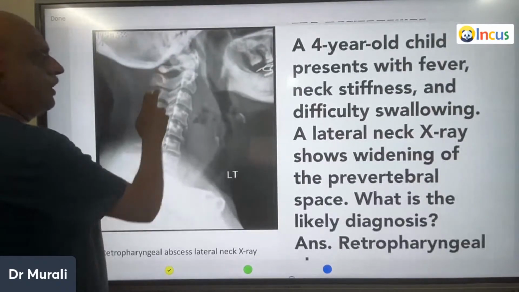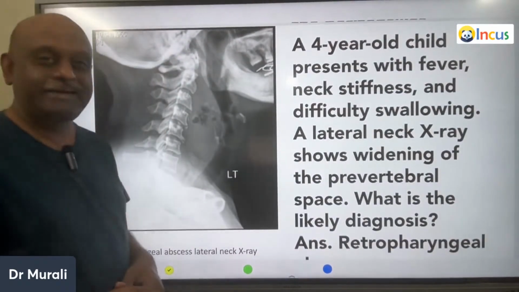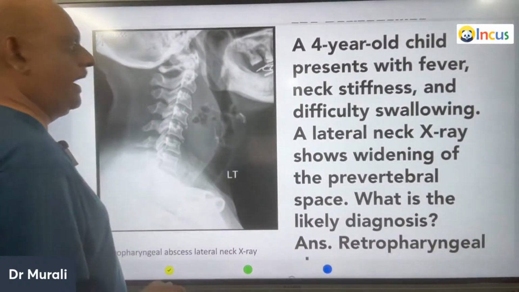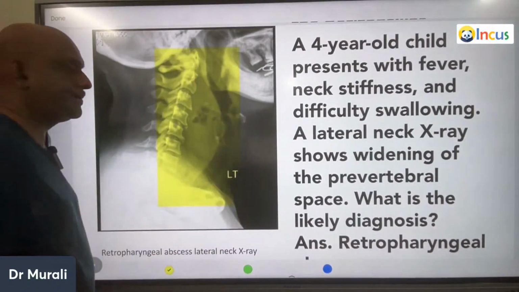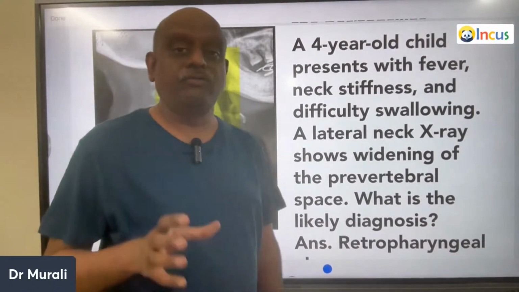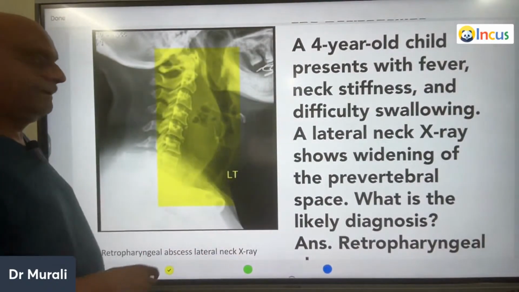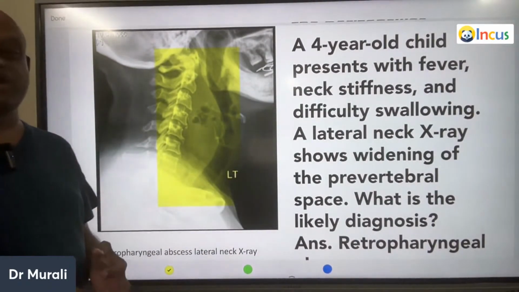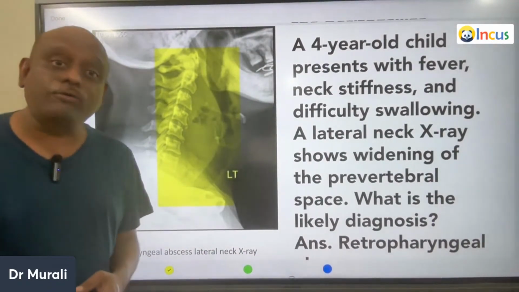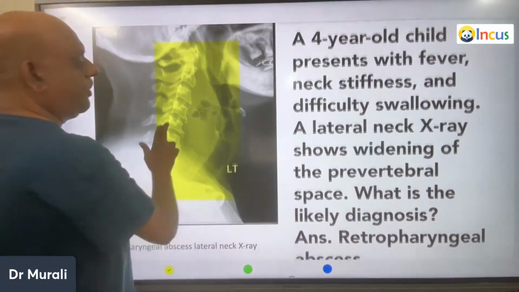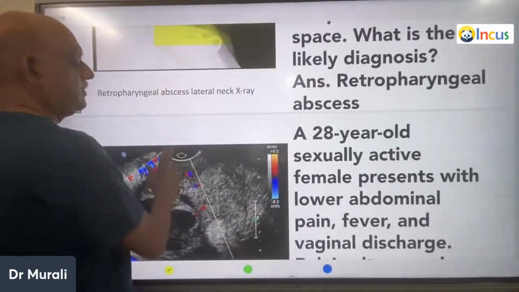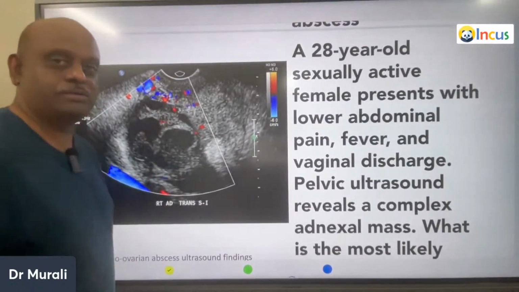A 4-year-old boy presents with fever, neck stiffness, and difficulty swallowing. A lateral neck X-ray is showing the widening of the prevertebral space, which is very classical of retropharyngeal abscess, is what you need to remember. Retropharyngeal abscess.